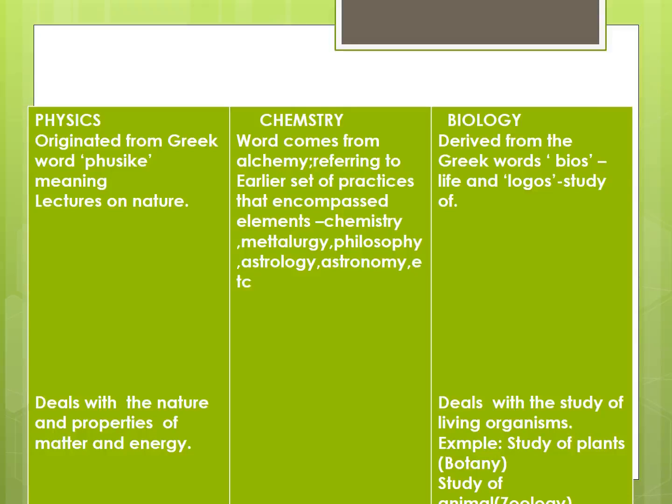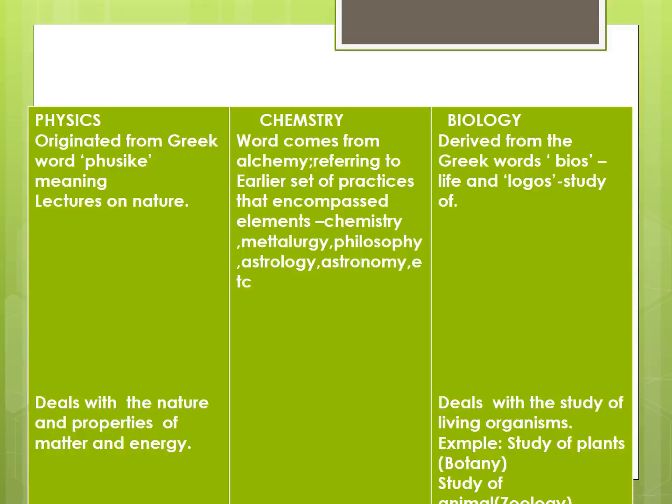First of all, we see physics. Physics originated from a Greek word, Physikos, meaning lectures on nature.